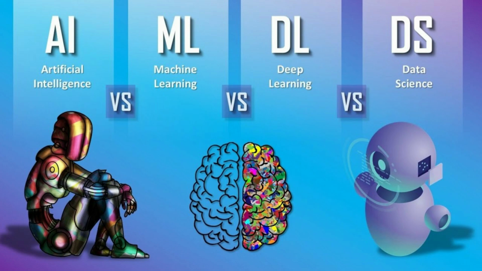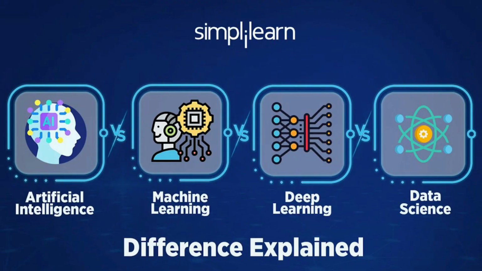Now when I talk about machine learning, you have three different approaches. One is supervised machine learning, and I'll also discuss what exactly supervised is. The second technique is unsupervised machine learning. The third technique is reinforcement learning, or this is also called semi-supervised machine learning. So these are the techniques of machine learning.